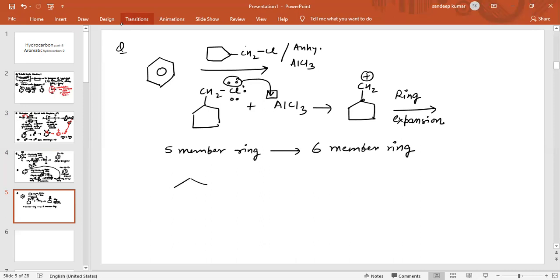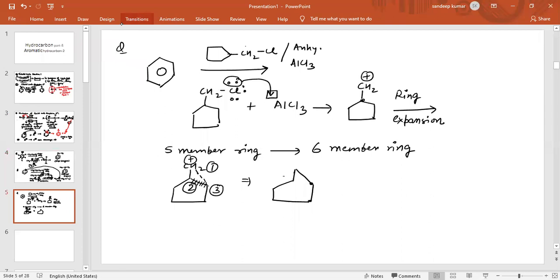How? See, this carbon has the positive charge. Give the first number to this carbon atom, the second number to this carbon atom, and the third number to this carbon atom. So in ring expansion, break the bond between the second and third carbon atoms and form the bond between 1 and 3. Draw the skeleton like this.